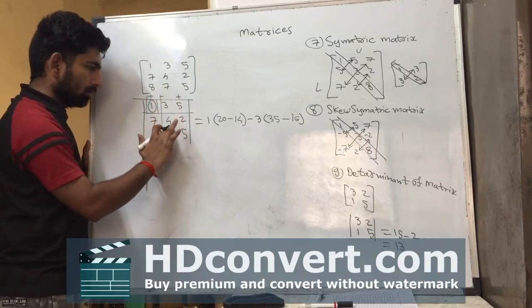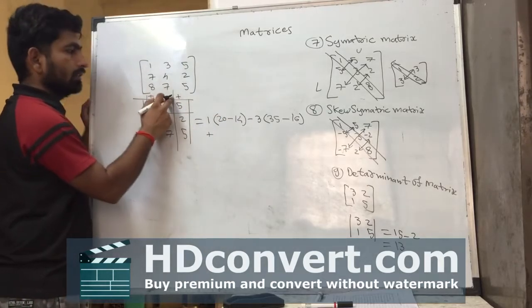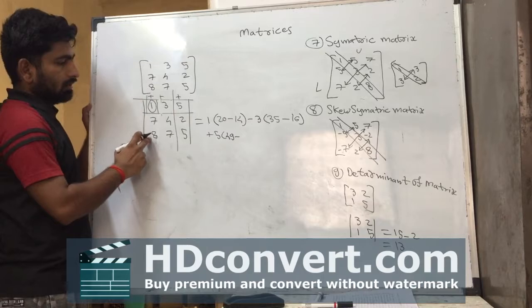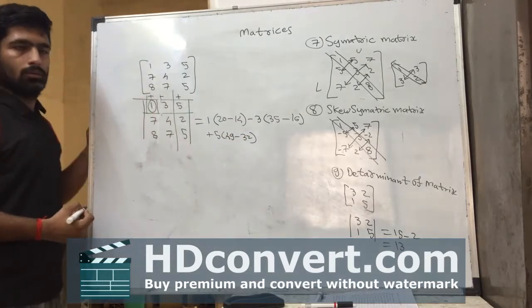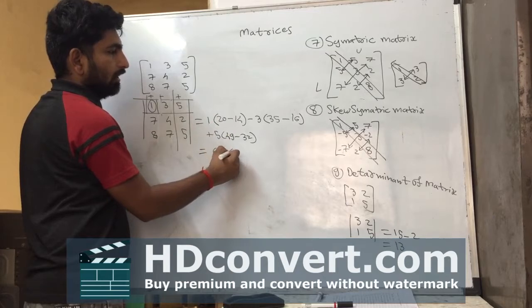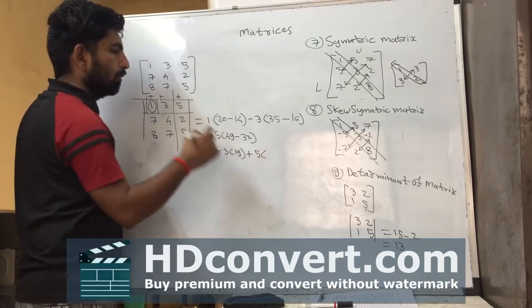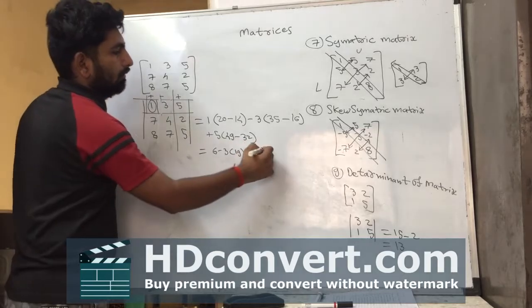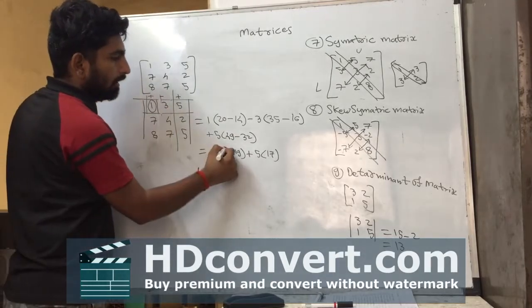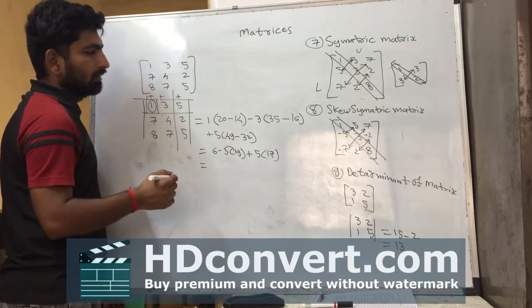Similarly for the third, 5, we are selecting plus sign, 5 into bracket, remaining 7 7 49 minus 32, 20 minus 14 6 minus 3 into bracket 35, it is 19, again plus 5 into bracket 32, it's 8 15 17, 9 into 3 into 19 and 5 into 17.